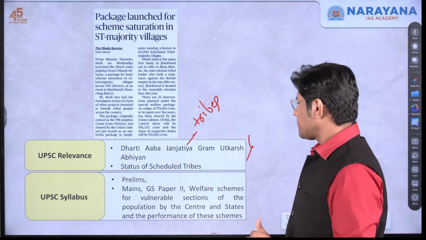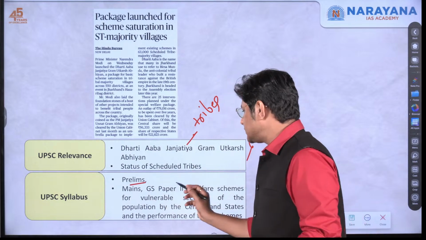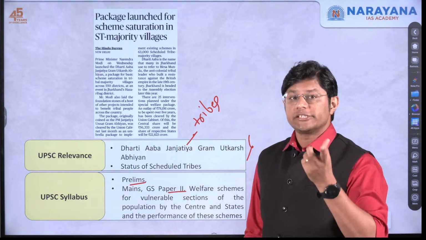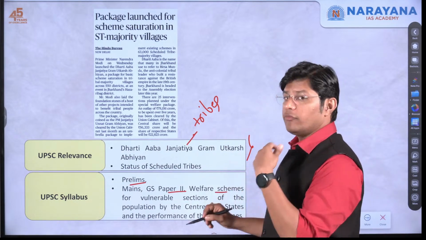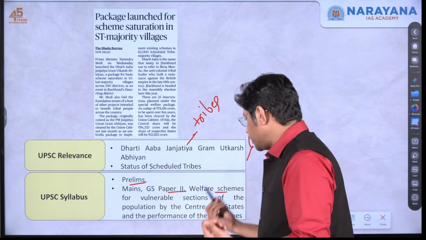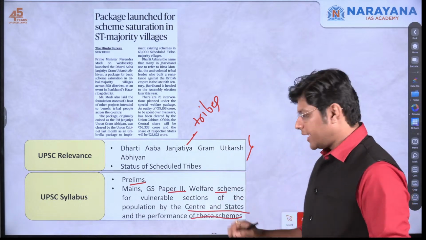we'll understand about the status of scheduled tribes in our country, right? You may mark this for prelims or GS paper 2. Under GS paper 2, we have a subtopic, the welfare schemes for vulnerable sections of the population by the center and the states and the performance of these, right?